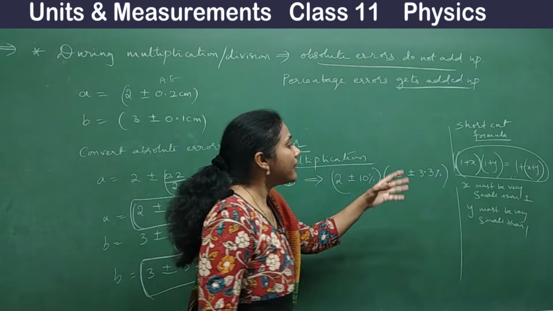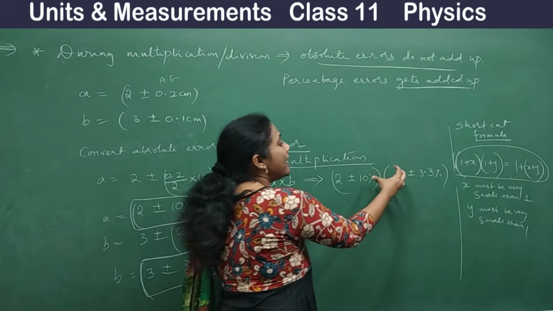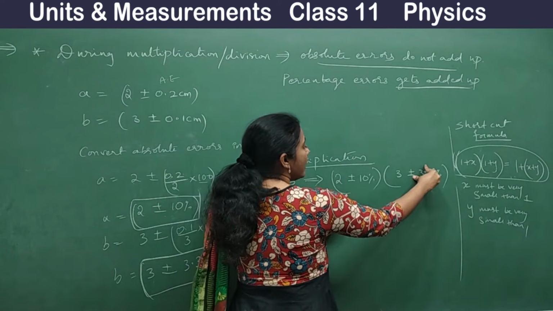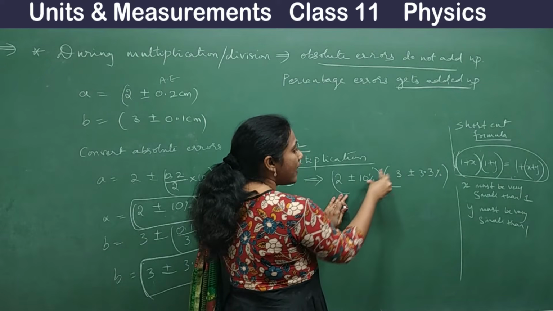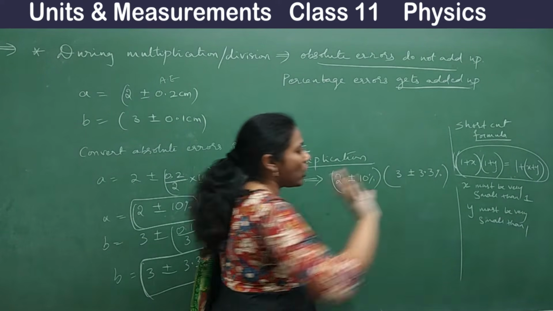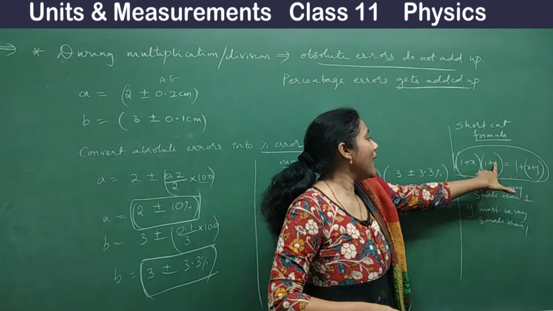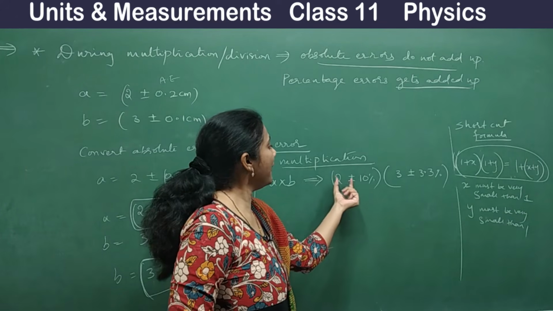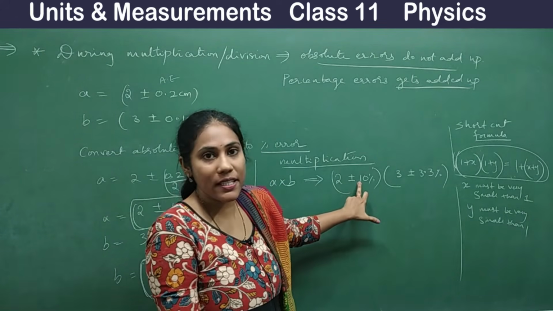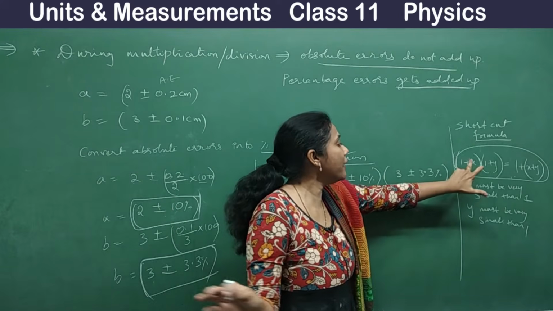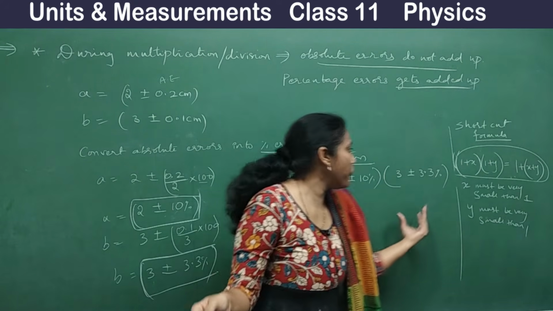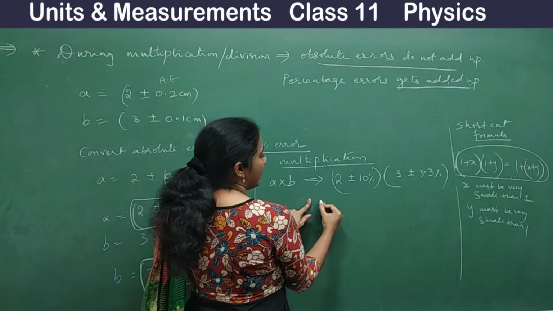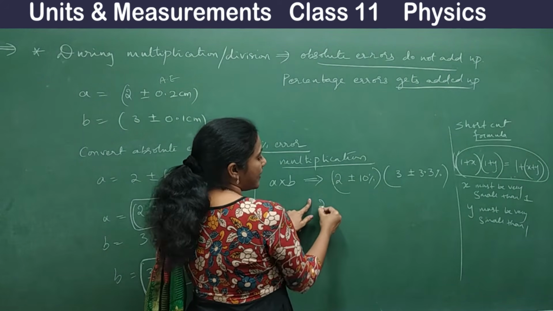See here, if you have to multiply this directly, it's a big mess. First you will do 2 into 3, then 2 into this value, then 10 into this, again 10 into this. It takes a lot of time. See how I will apply this trick here. I want the equation in the format 1 plus something. It can be applicable only if you have the (1 + x)(1 + y) format. So I'll take this 2 outside.